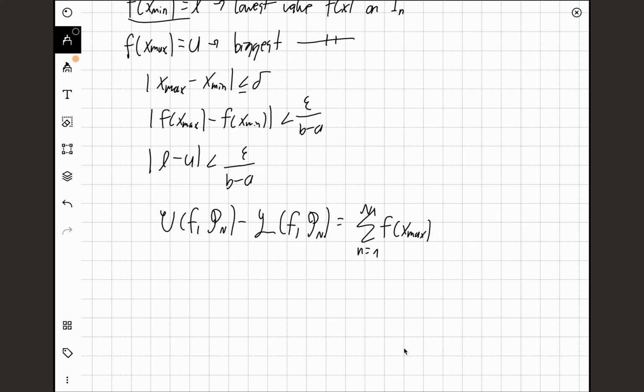To be clearer, we can say f I max, the maximum value of f in the interval I, where first we'll have interval 1, then interval 2, interval 3, up to n, times the size delta xn, minus the lower sum, the sum from n equals 1 to n of f I min times delta xn. Again, this is just the classic lower and upper sum.